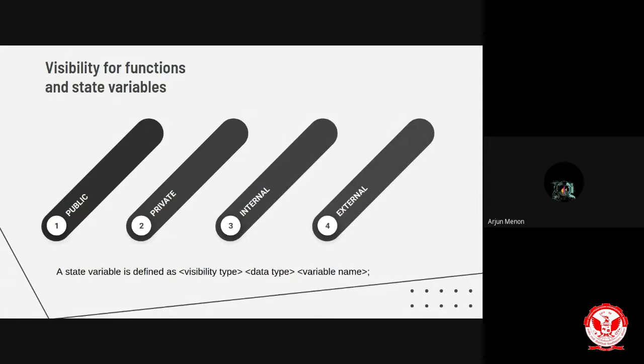While taking the case of private visibility, if a state variable is defined as private, then it can be accessed only inside the smart contract. So there you have the difference between the two. Even if you import this contract in some other contract, so importing contracts is another topic, we can import different contracts into each other.